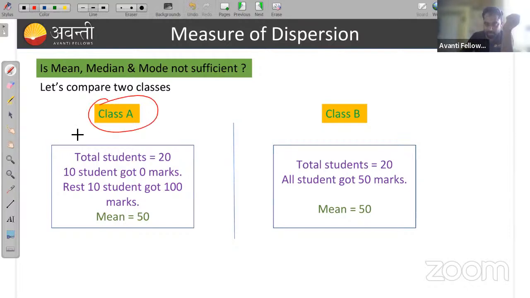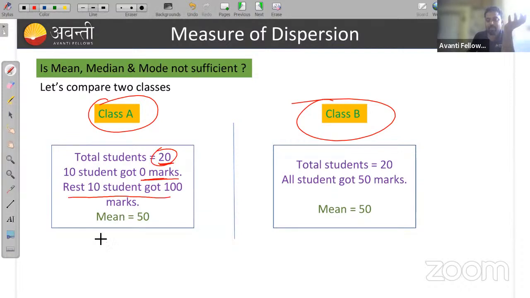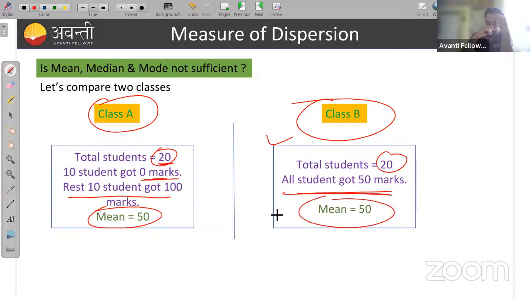Suppose I'm taking class A, and this is class B. In class A, the total number of students is 20. Out of 20 students, 10 students got 0 marks and the rest 10 students got 100. Then the mean is 50. And in class B, total students 20, all the students got 50 marks, and the mean is 50. Is there any difference you are getting?